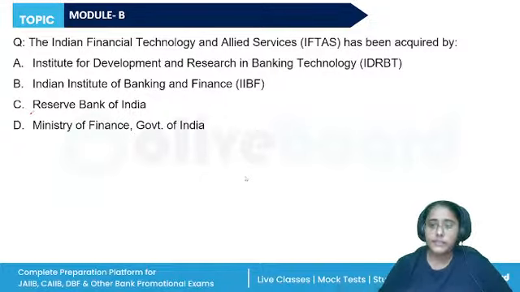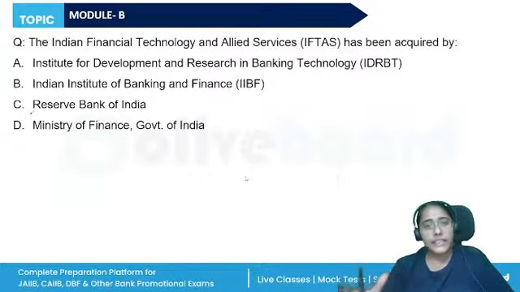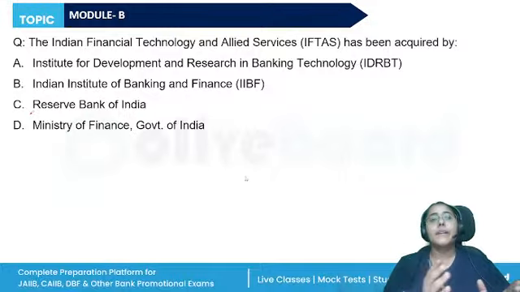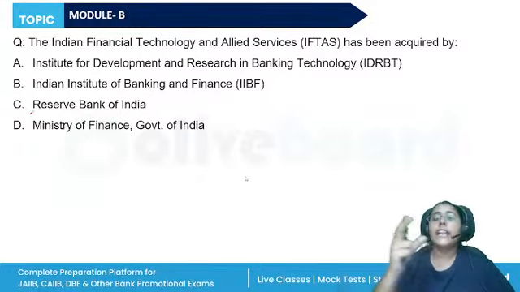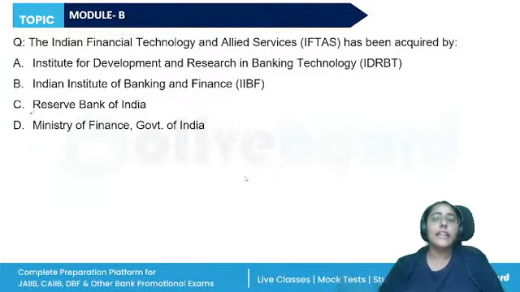The IFTAS has been acquired by Indian Financial Technology. See, IDRBT was set up. IDRBT gave the technology solutions of the SFMS, IBCC, NFS. Later on, they were acquired by IFTAS, and IFTAS is now a wholly acquired subsidiary of RBI.